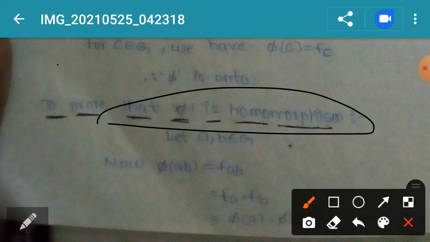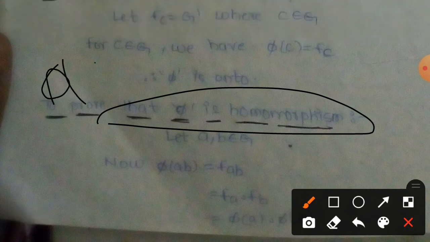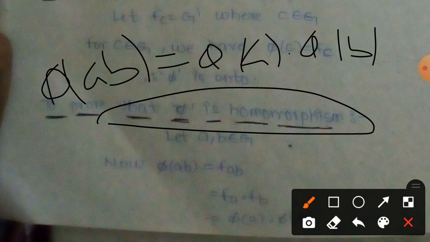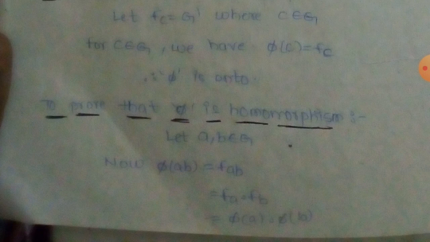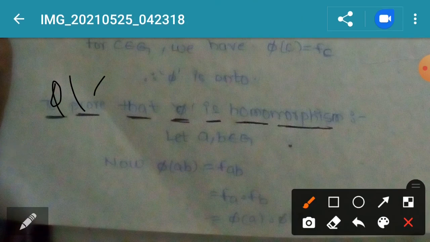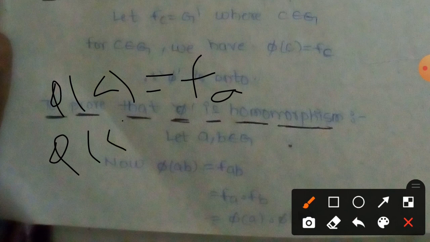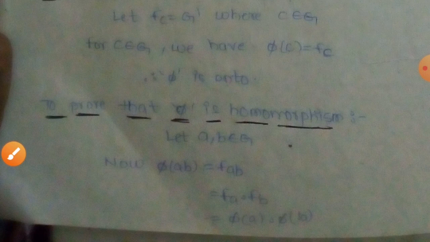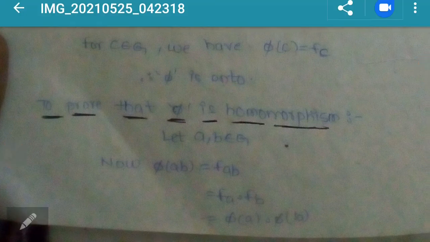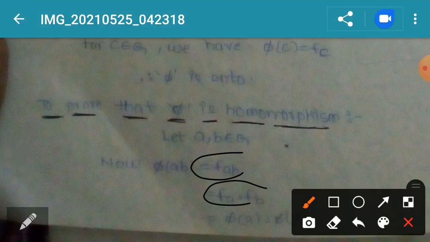After this, important, we prove phi is a homomorphism. Generally, phi is a homomorphism means phi of a into b equals phi of a into phi of b, we are proving. Phi of a, we consider the mapping as FA. So phi of a into b equals FAB. F is our already homomorphism, so FAB we write as FA into FB.